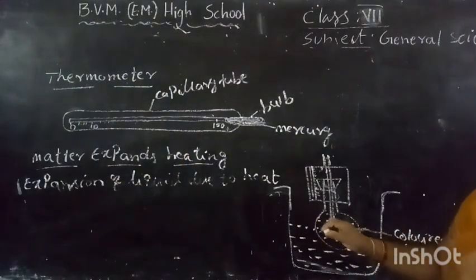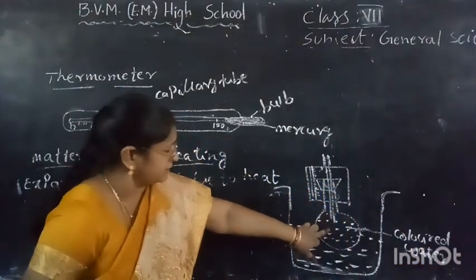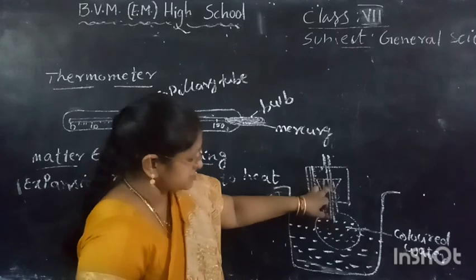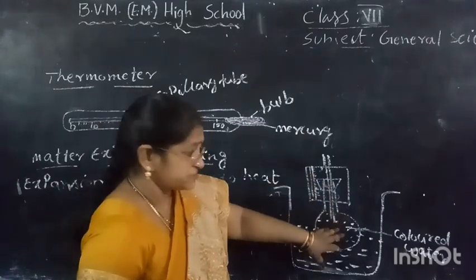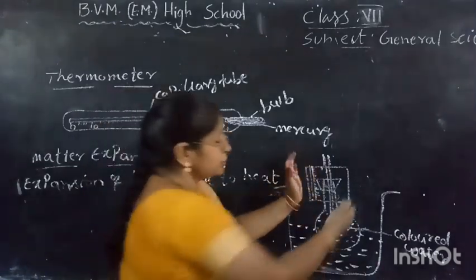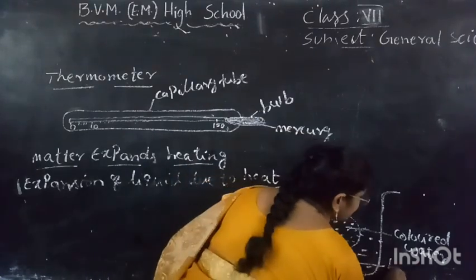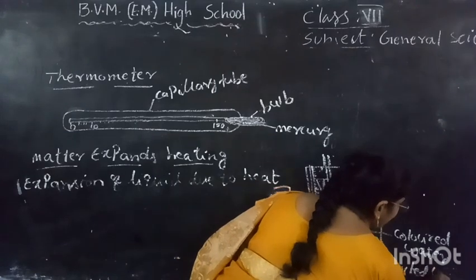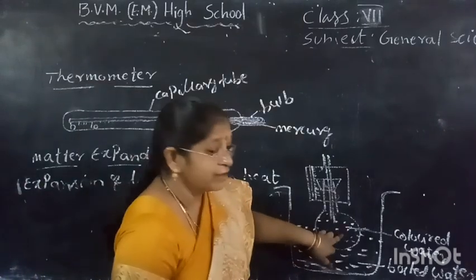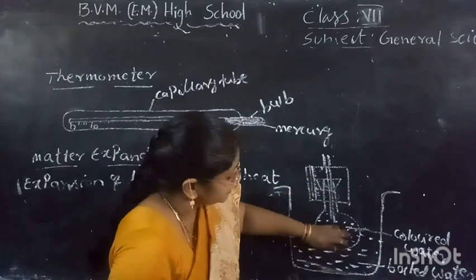So what did you do here? You take one round bottom flask filled with colored water and fix a cork having a tube, and you place it like this. You have to observe the level of water. For that you keep a scale here, and this whole equipment you keep in one metal trough filled with boiled water. So in the metal trough, what is there? Boiled water. If you observe the level of colored water by using this scale, then the colored water rises a little bit.